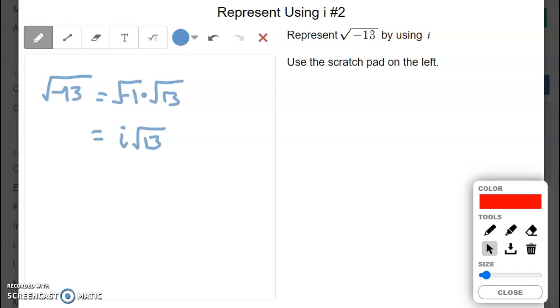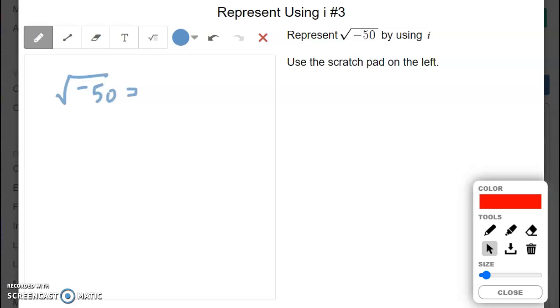Whether I write this as i root 13 or square root of 13i, it does not matter. Actually, I take it back. They are both accepted, but my preference will be square root of 13i. I just think it makes a little bit more sense to have the real part and the imaginary part at the end.